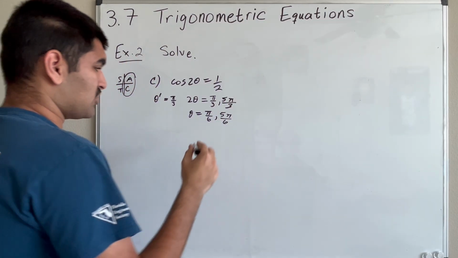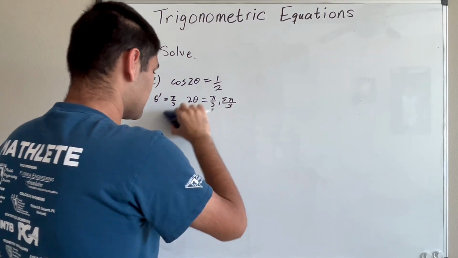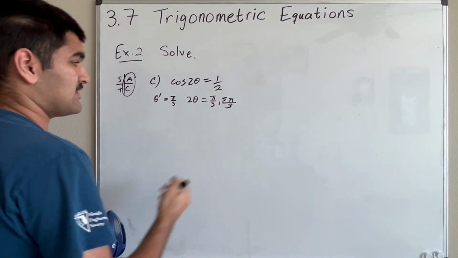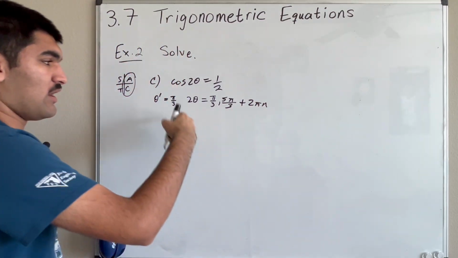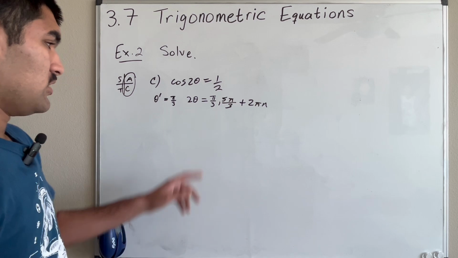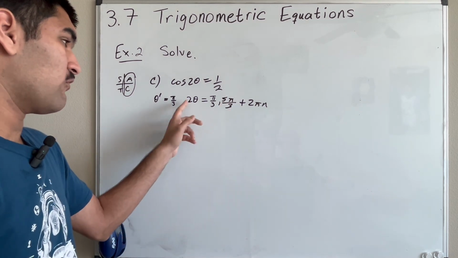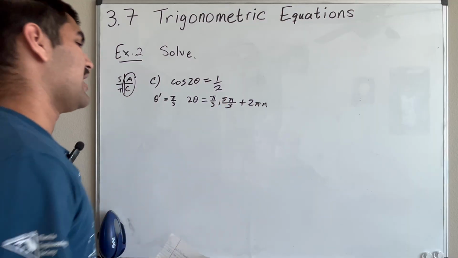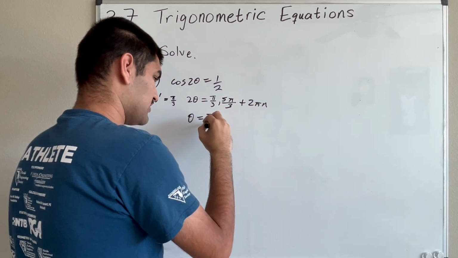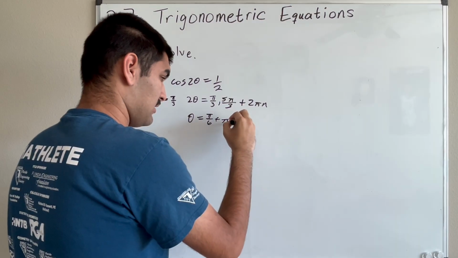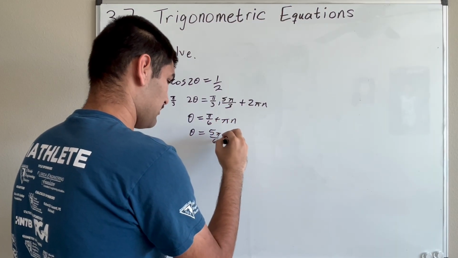So then now we can just add 2 pi to each of these. Oh, very important note actually, that even I just forgot, is that you have to add your multiples of 2 pi before you divide by 2. So you have pi over 3 and then 5 pi over 3 plus 2 pi n. You have to add that before you divide by 2. And then you divide by 2 afterwards, so then you get theta is equal to pi over 6 plus pi n, and then 5 pi over 6 plus pi n.